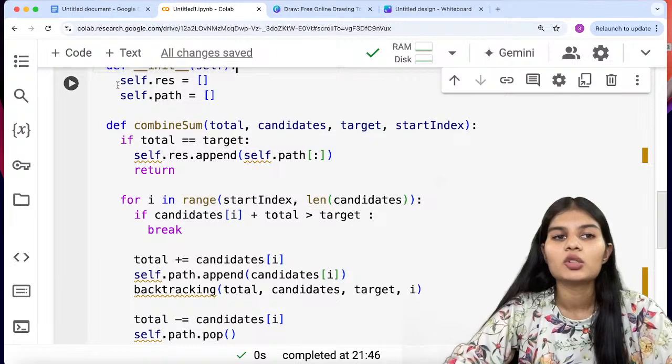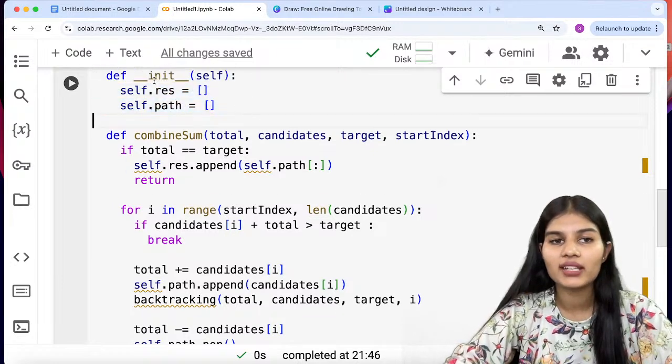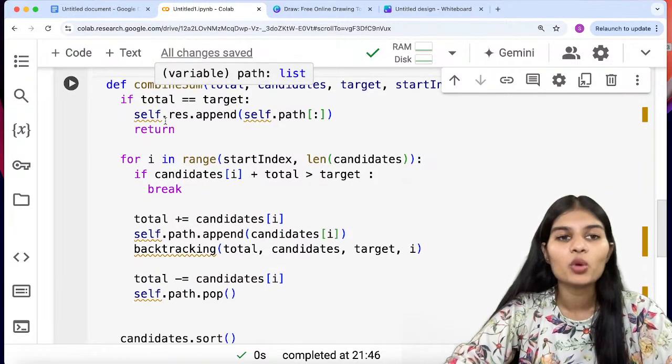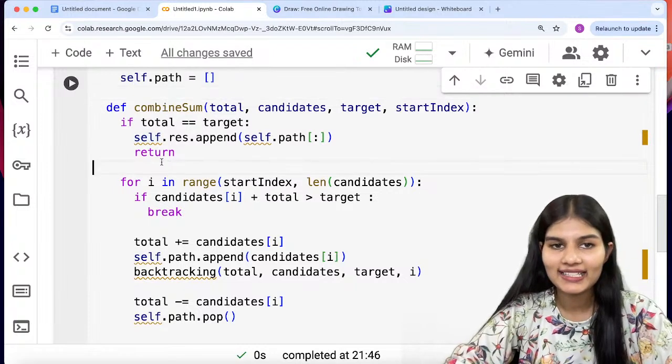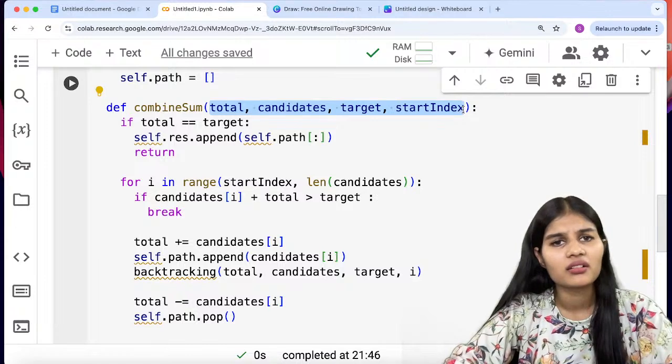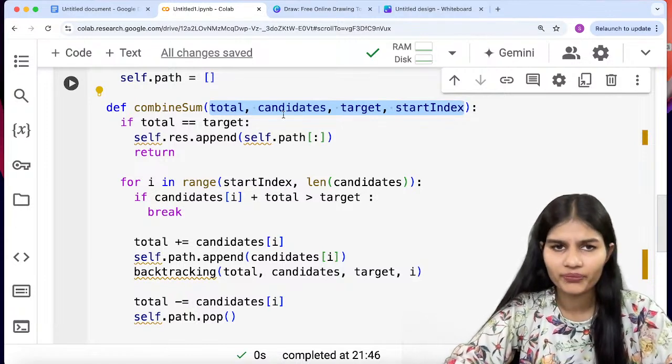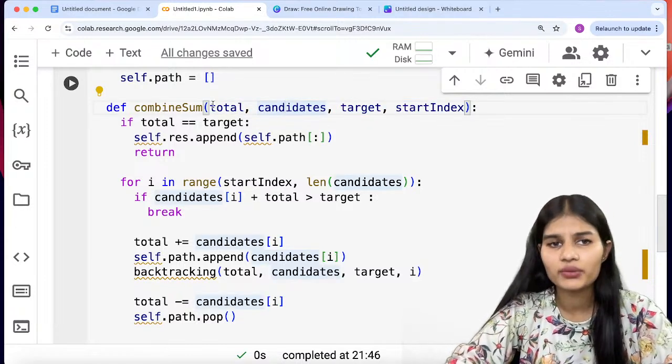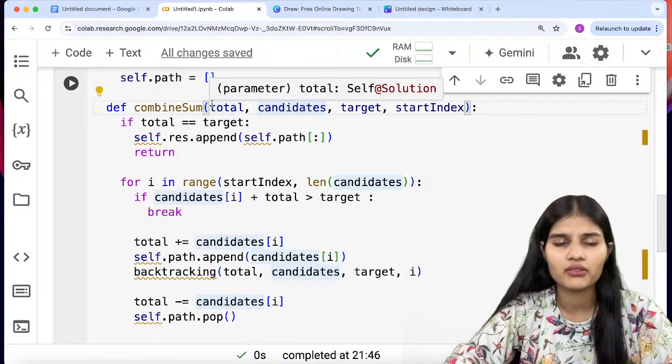We have these two variables, res and path. Moving next, I made a function combine sum and defined all my variables, because this is known as the initialization of the values into a function, right?